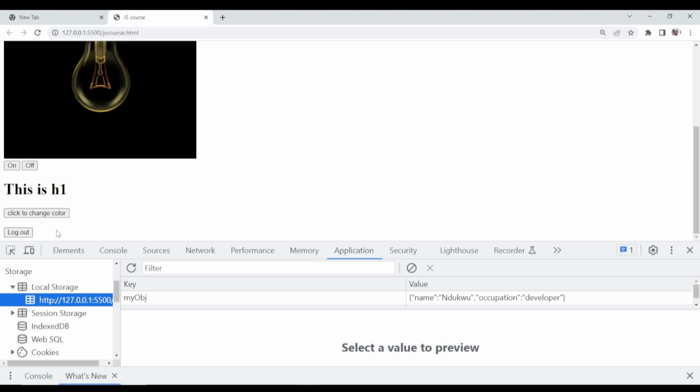Let's confirm if this works. If I click this now, you see it has removed it. Let's reload it again, and we'll have this key again. If I click this now, I'm telling it to remove this. I'll just click log out. It has removed that data.